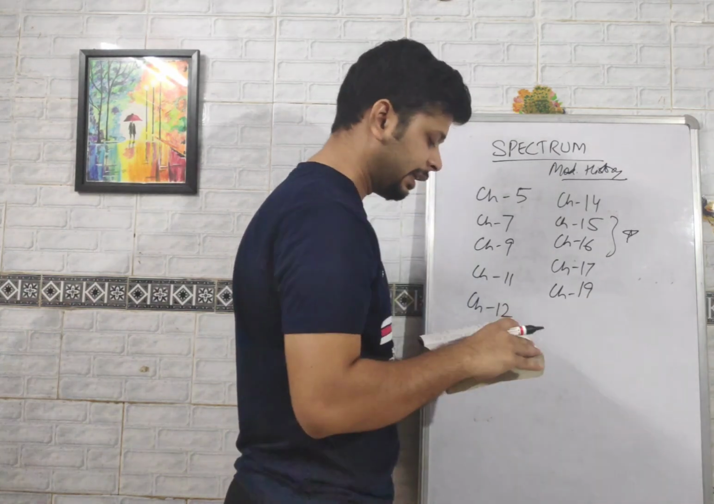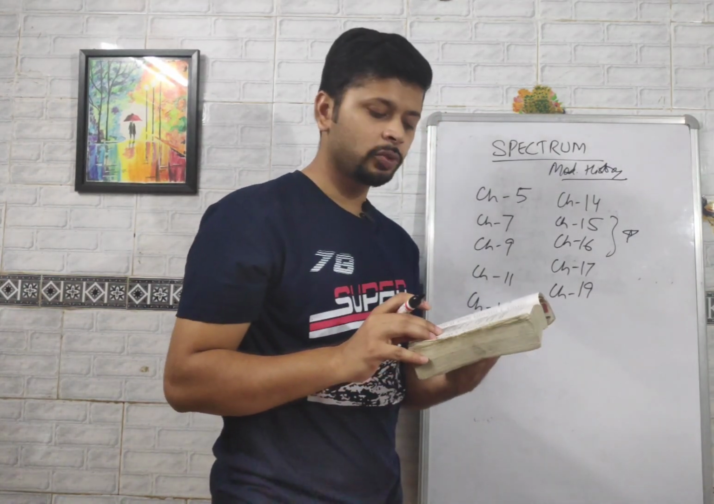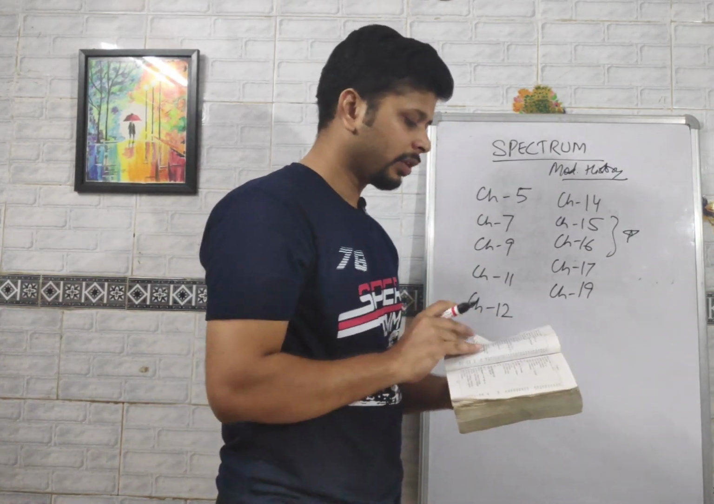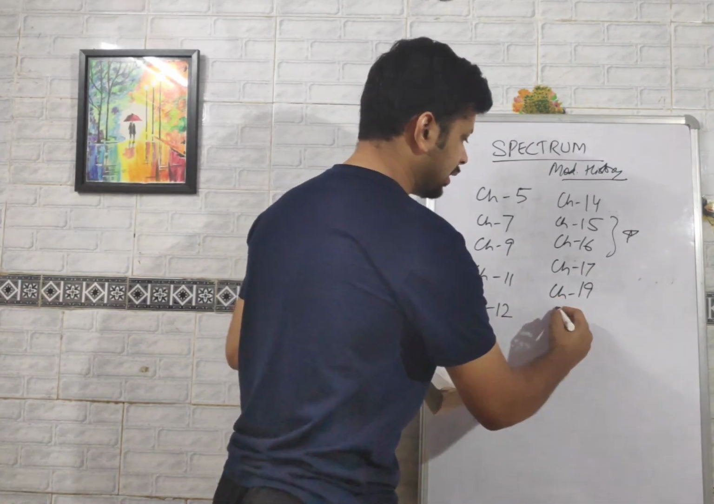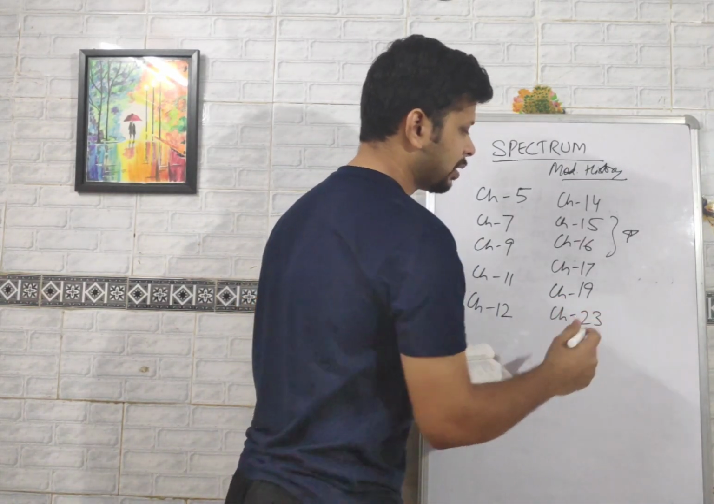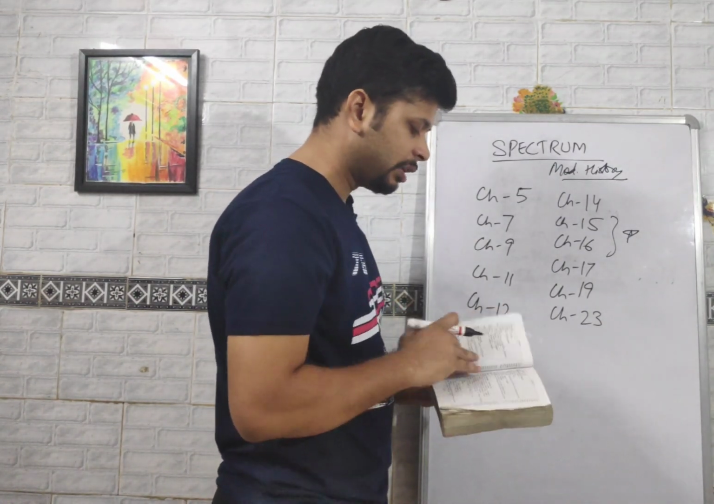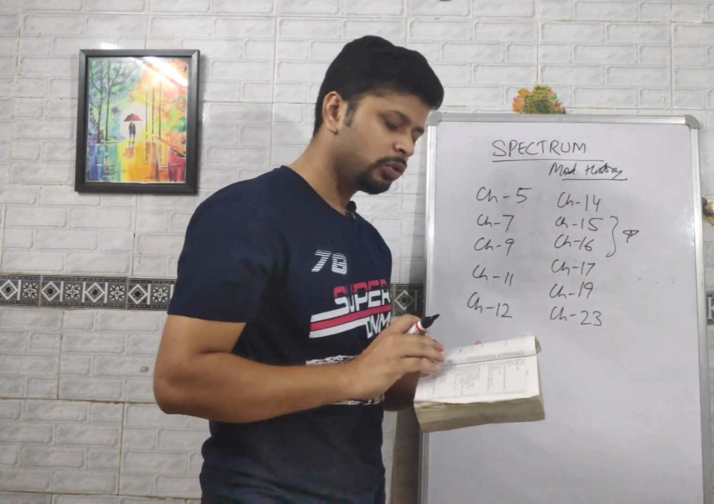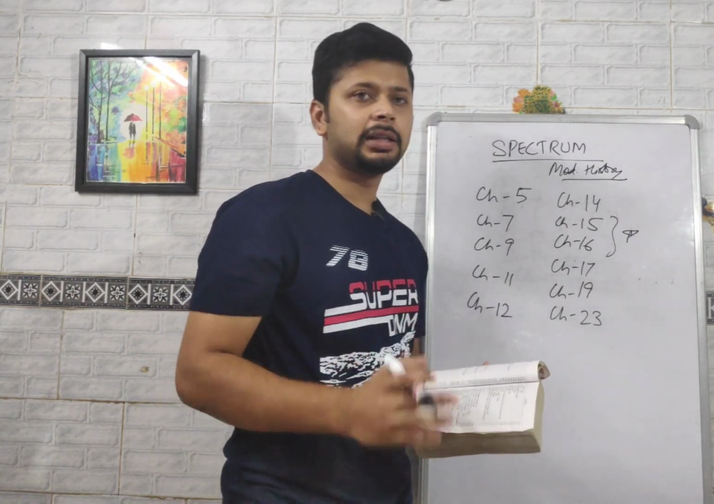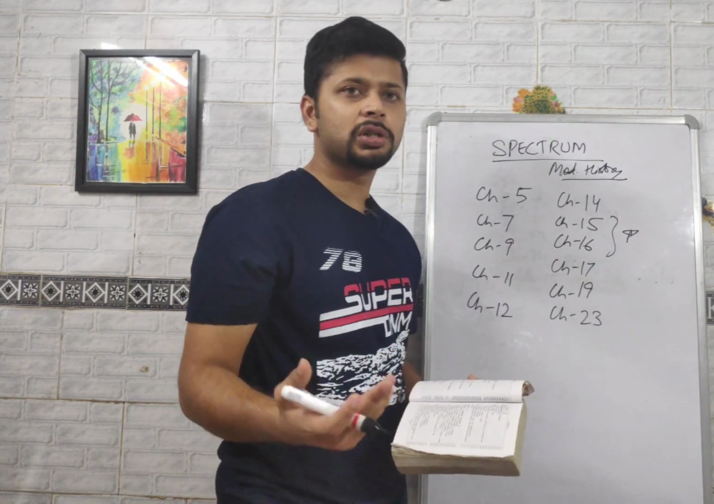Moving on to chapter 19. Chapter 19 is civil disobedience movement and roundtable conferences. Then you can skip the in between chapters like 20, 21 and 22 and can come directly on chapter number 23. 23 is Quit India movement, demand for Pakistan and the INA. Again, it is important because of the Quit India movement.